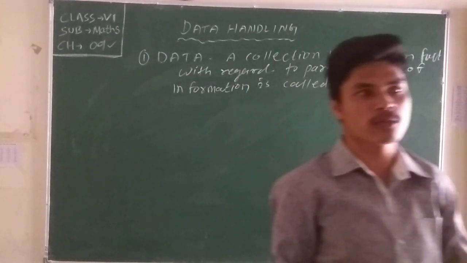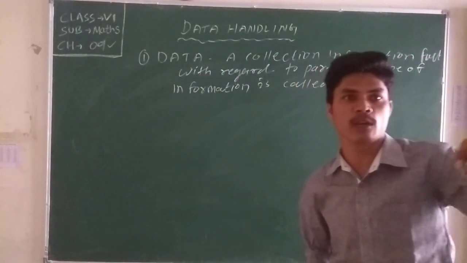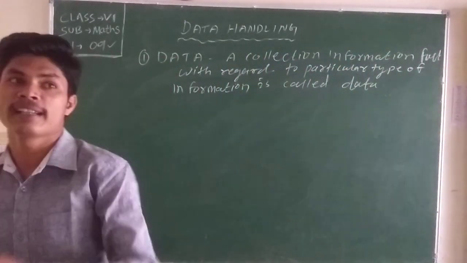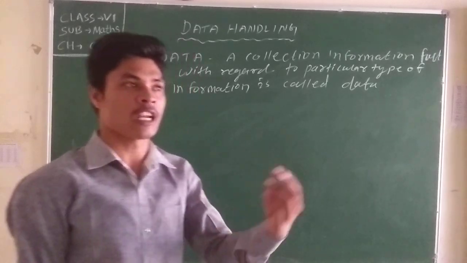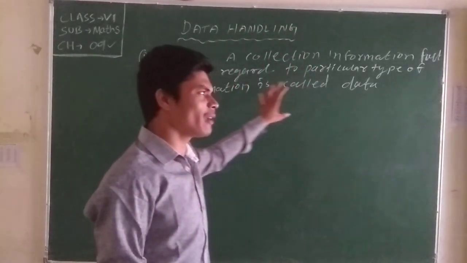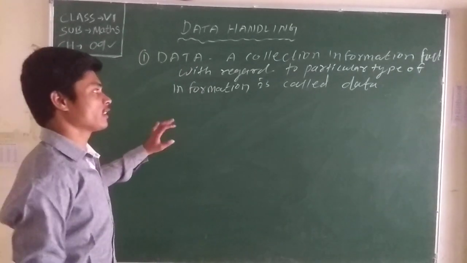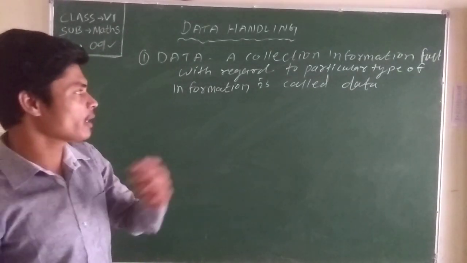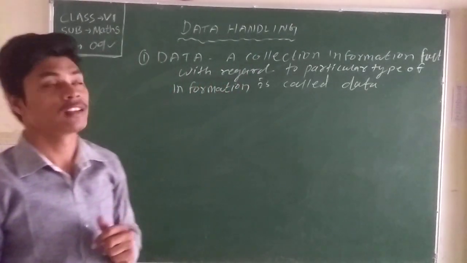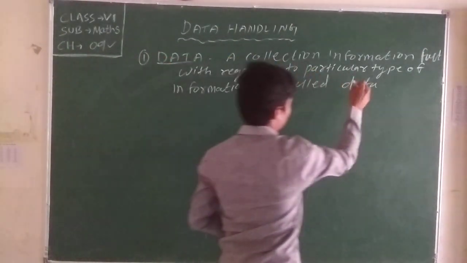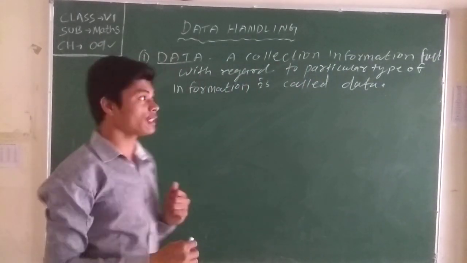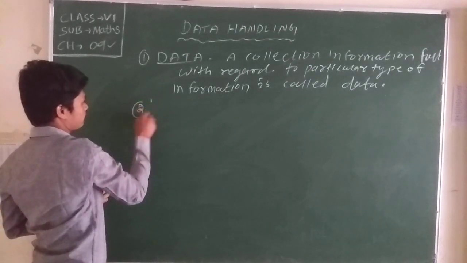Particular type of information means what? We can give any particulars, like one match, a class of students, or a group of people and their age groups, how old their children are, or families in a city. We can collect much information. That collection of information is called data. Clear about this? What is data? Now you know about raw data. What is called raw data? See, the second one is what?